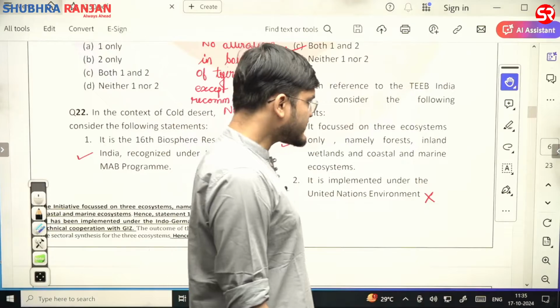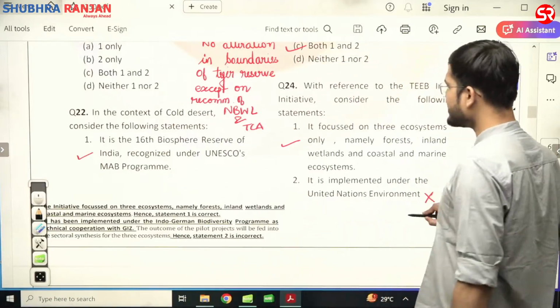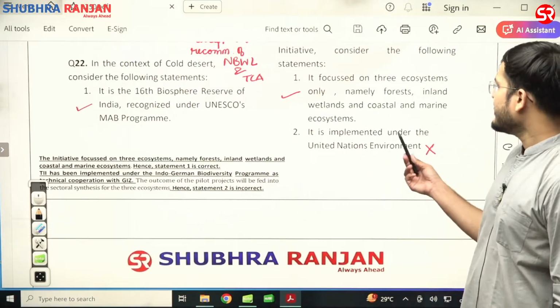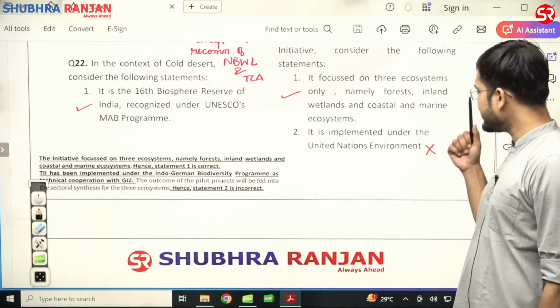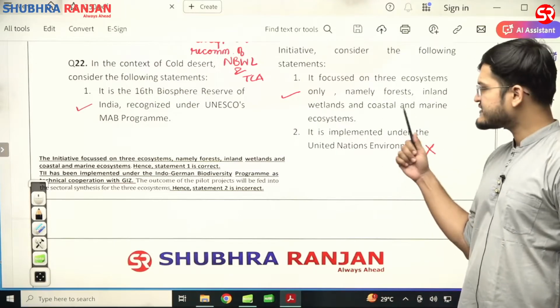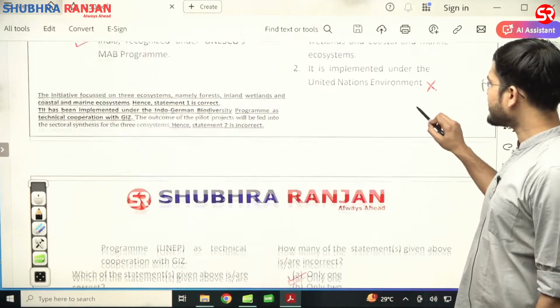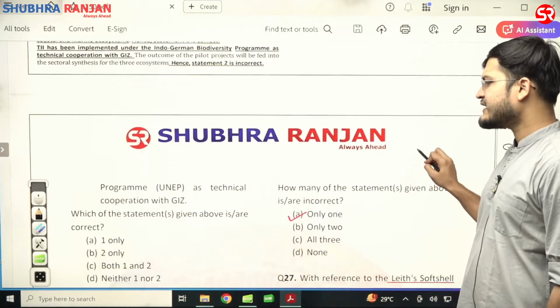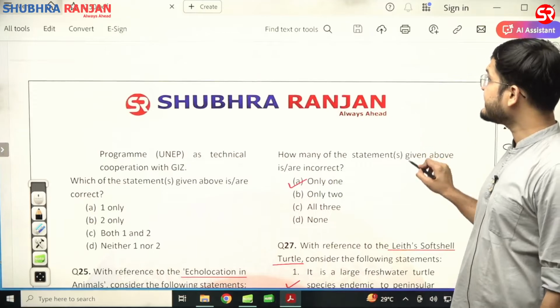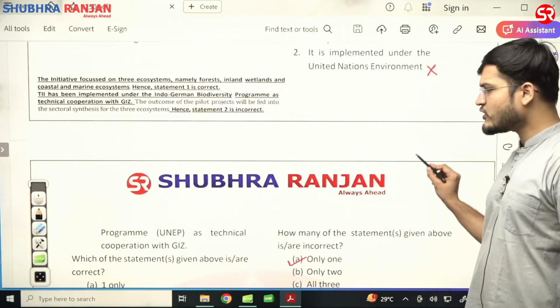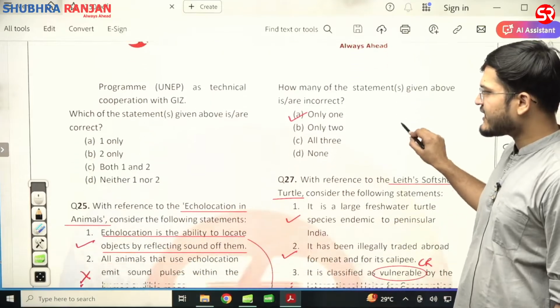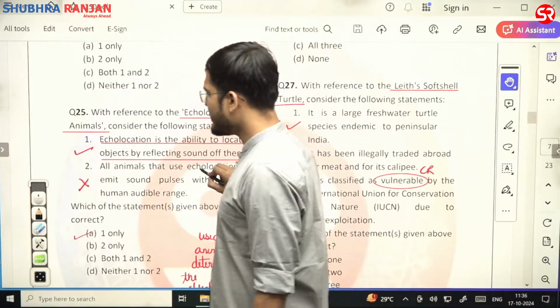Now with reference to TEEB initiative, consider the following statement. It focused on 3 ecosystems only, namely forest, inland wetland and coastal and marine ecosystem. First statement is correct. It is implemented under the UNEP as a technical cooperation of the GIZ. It is implemented under the UNEP बोला हुआ है. Second statement is also wrong. First statement is correct. Correct answer is A. A is the right answer.